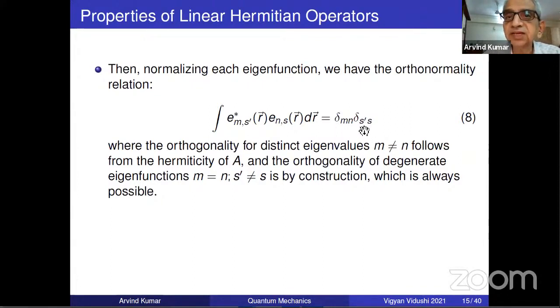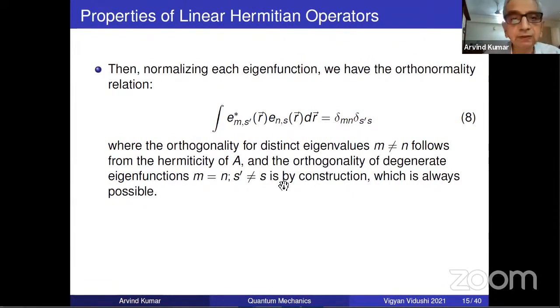So that is by construction. This is by the Hermiticity property. You understand? This Kronecker delta is because of the Hermiticity property. This Kronecker delta is because of the constructibility possibility, you may say, that even if it were not in the beginning choice, we can make such combinations.